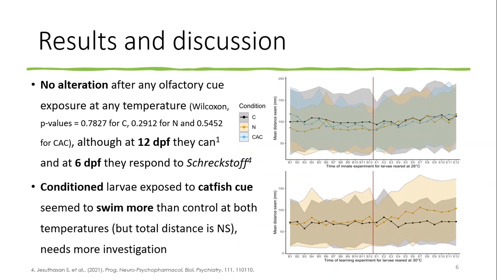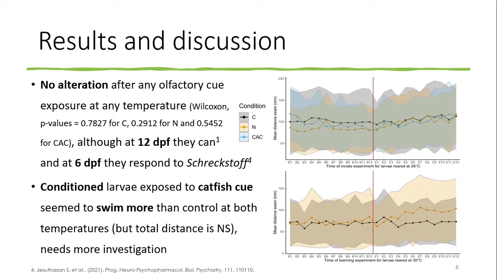We also found no effect of temperature on that response, so it may be that the larvae were too young to respond to that specific cue, as it was shown they can detect it and respond to it from 12 days post-fertilization onwards. It may also be that the cue prepared was not concentrated enough to trigger the behavior in these aged larvae, as another study found that 6 days post-fertilization larvae could respond to a different and more concentrated alarm cue called Schreckstoff.